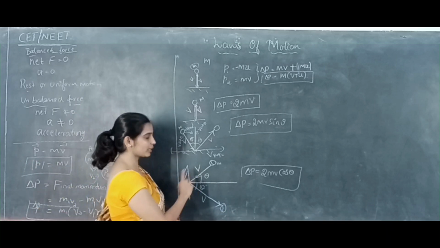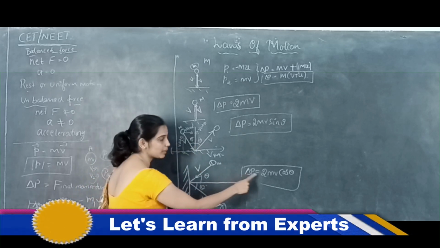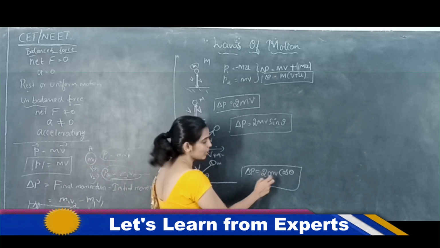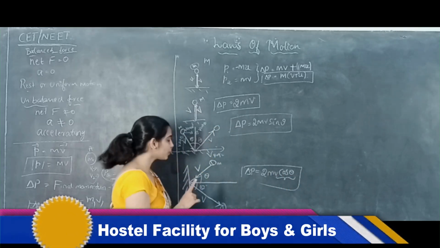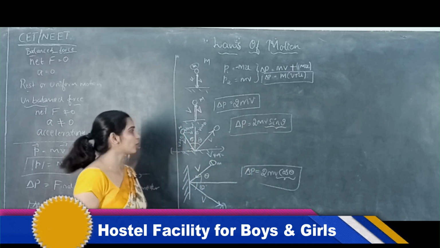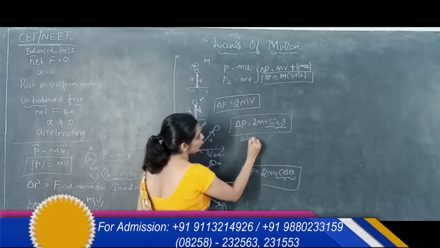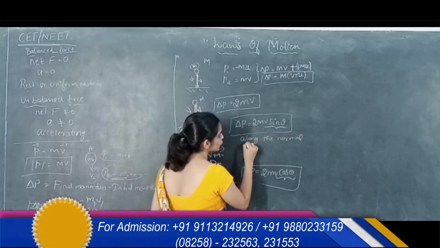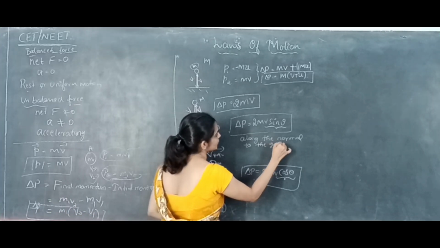When you throw it horizontally at the wall, it will repel back horizontally, so the change in momentum also takes place horizontally. Here, 2 m v cos theta. What is v cos theta? V cos theta is the x component of the velocity. V sin theta is the y component of the velocity. Here the direction of change in momentum is along the normal to the surface, to the ground.